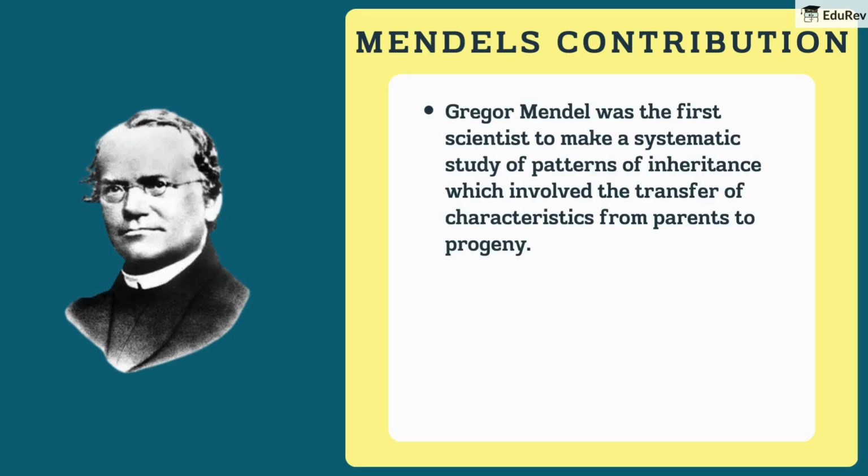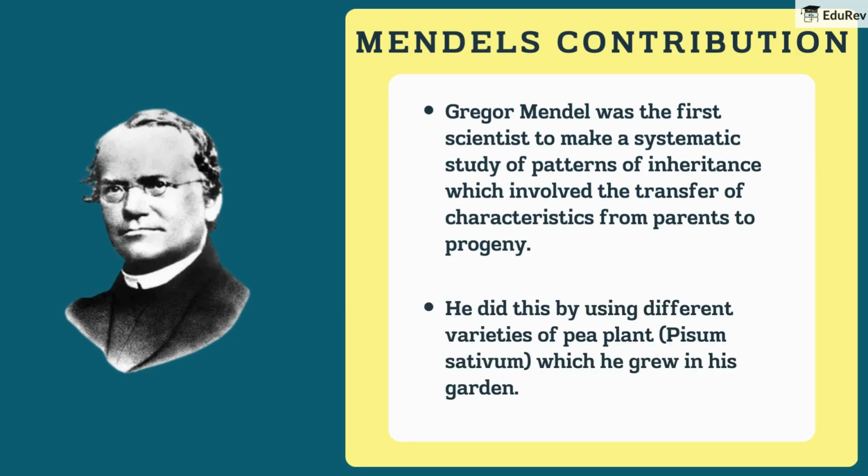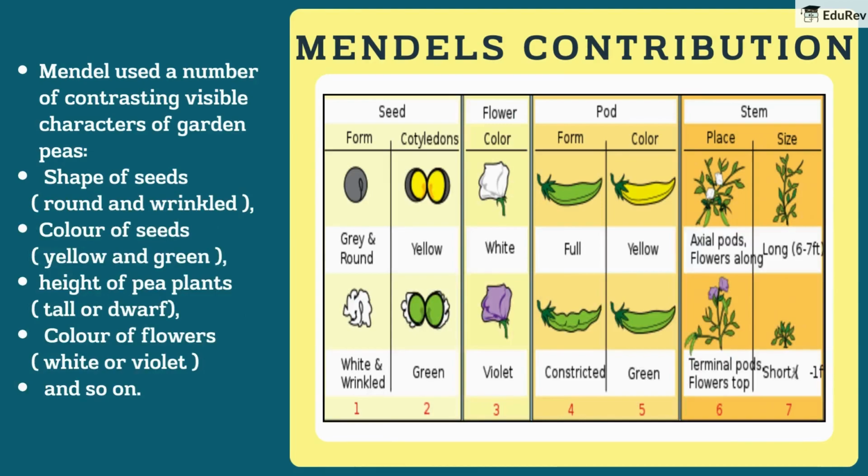Gregor Mendel was the first scientist to make a systematic study of patterns of inheritance which involved the transfer of characteristics from parents to progeny. He did this by using different varieties of pea plant, Pisum sativum, which he grew in his garden. Mendel used a number of contrasting visible characters of garden peas. Shape of seeds, round and wrinkled. Color of seeds, yellow and green. Height of pea plants, tall or dwarf. Color of flowers, white or violet, and so on.